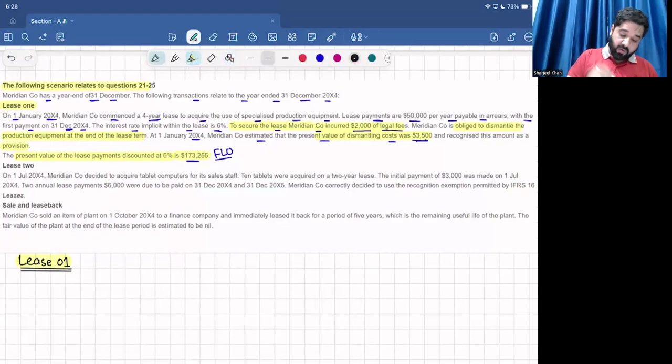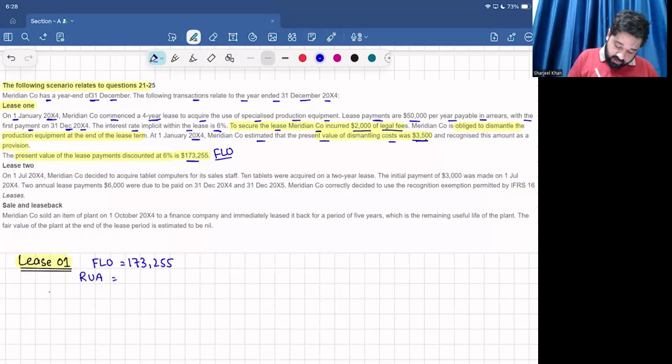For lease number 1, the finance lease obligation will be credited by 173,255. And for the right-of-use asset, we have to calculate it, right?